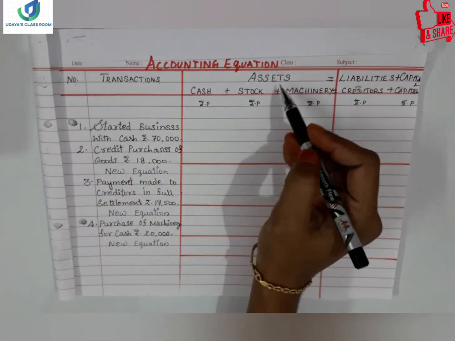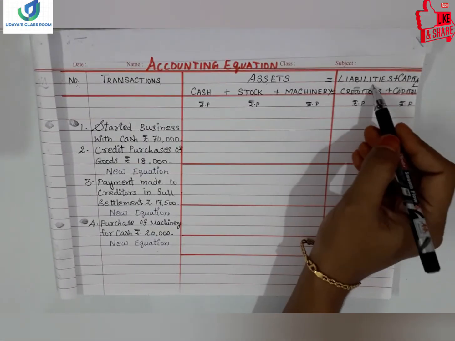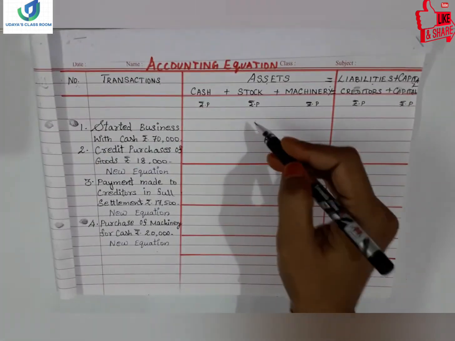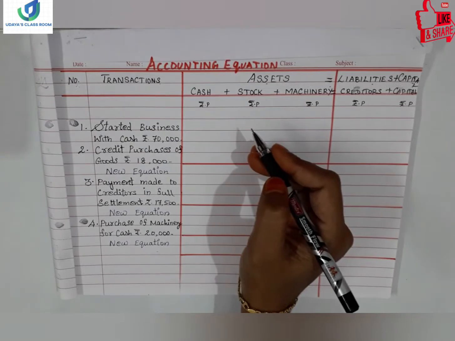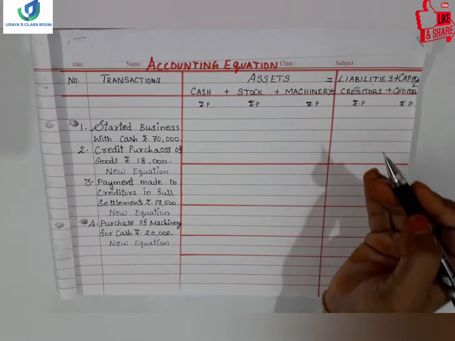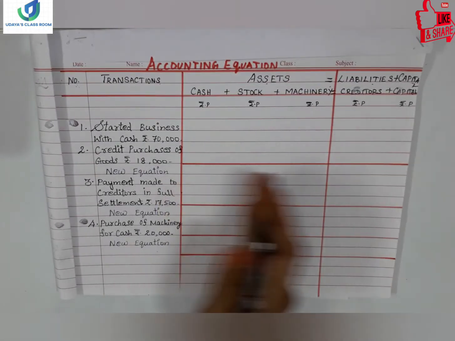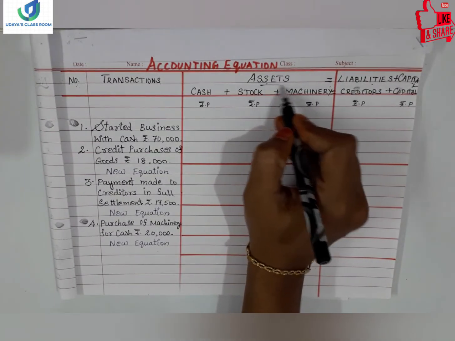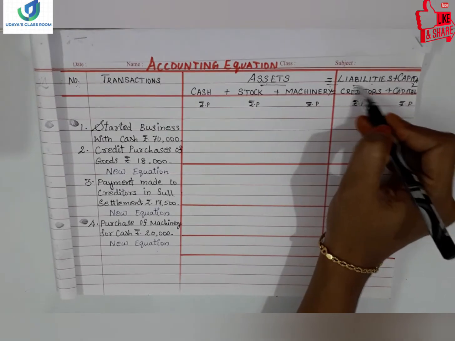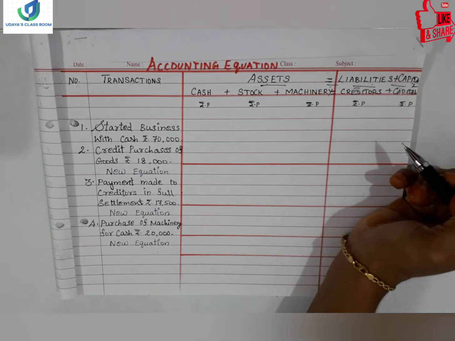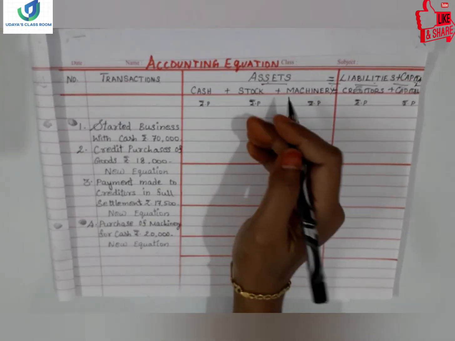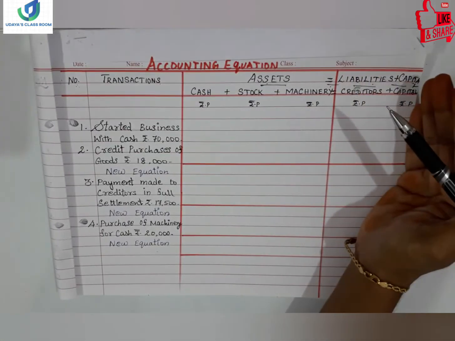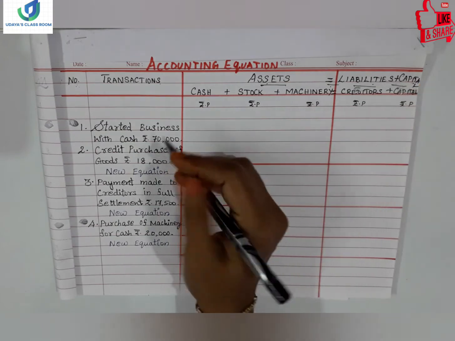And always assets is equal to liabilities plus capital. So all the assets of the company, if you total, and the liabilities and the capital of the company should be equal. That is the reason why this is the accounting equation. Assets is equal to liabilities plus capital. Okay, so we have to write all the assets this side, and our liabilities and the capital this side we have to write.